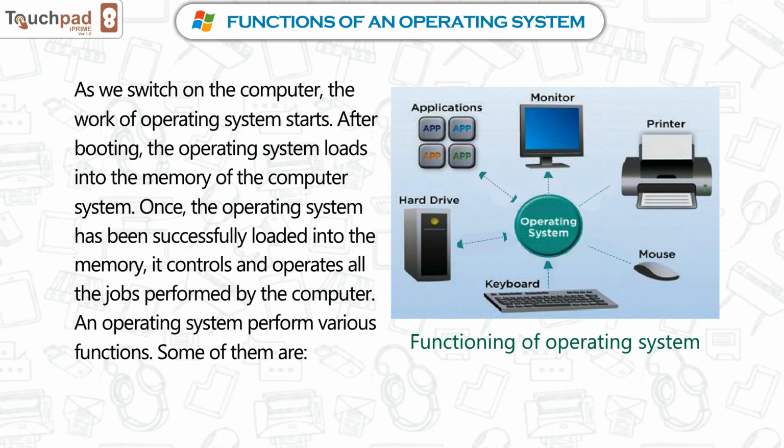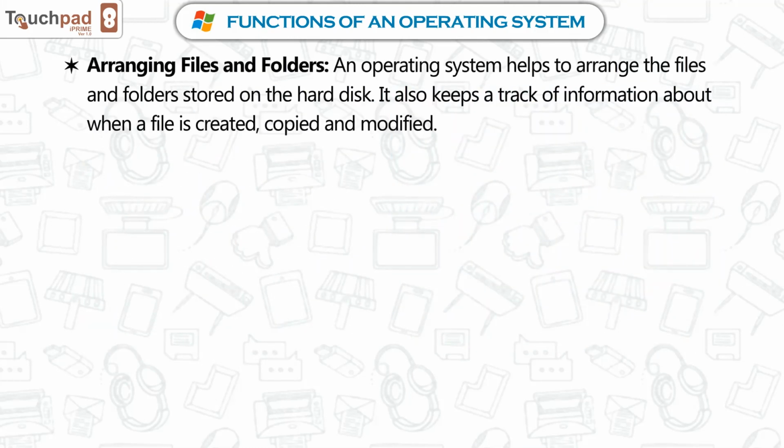Some of them are arranging files and folders. An operating system helps to arrange the files and folders stored on the hard disk. It also keeps track of information about when a file is created, copied, and modified.